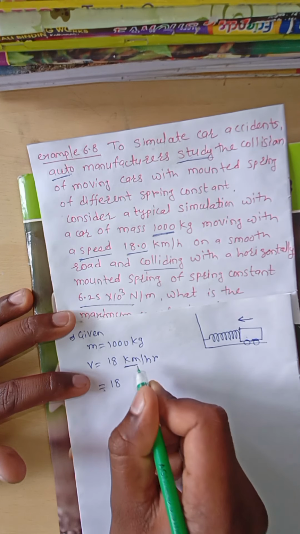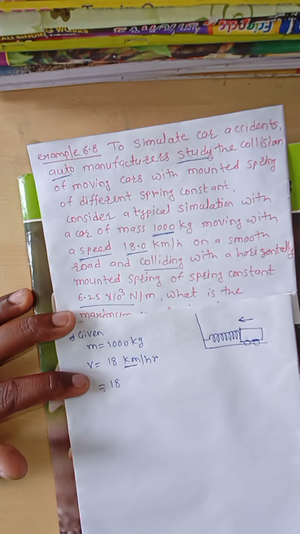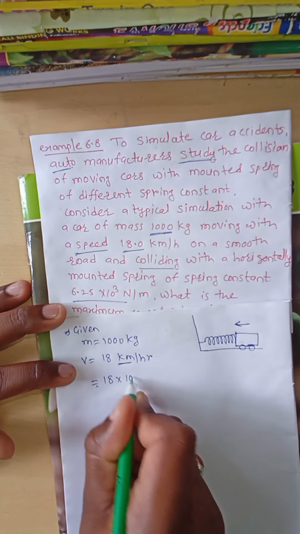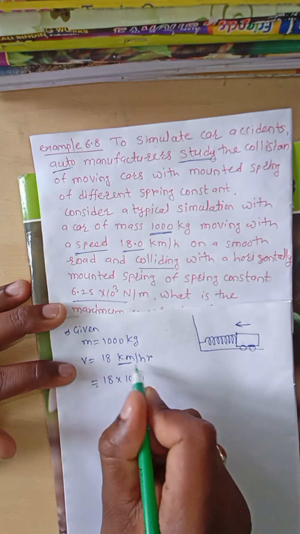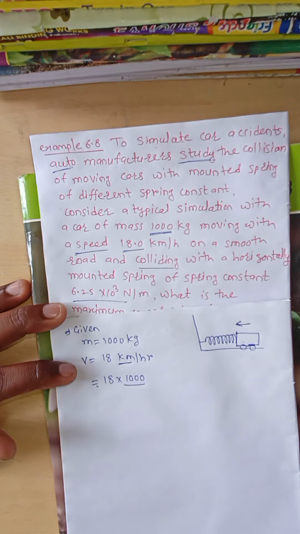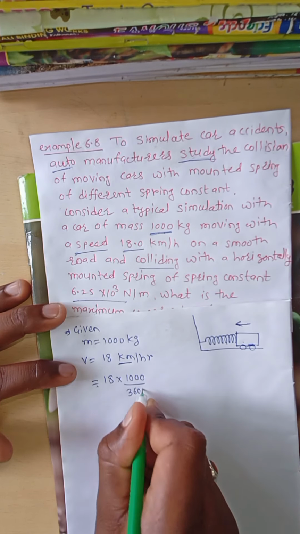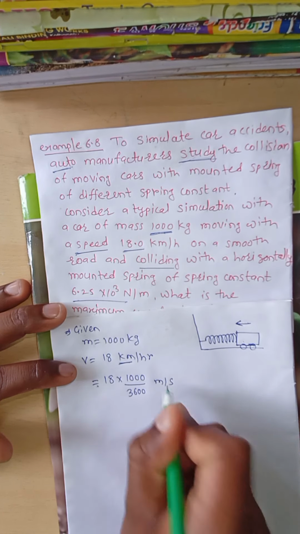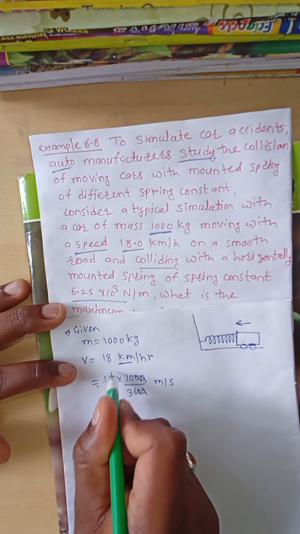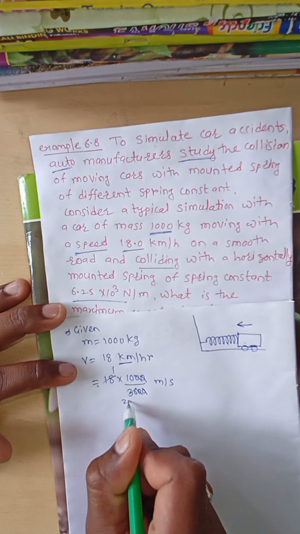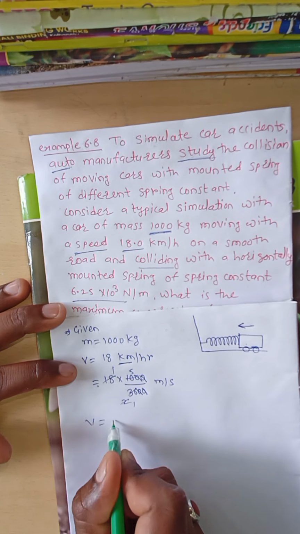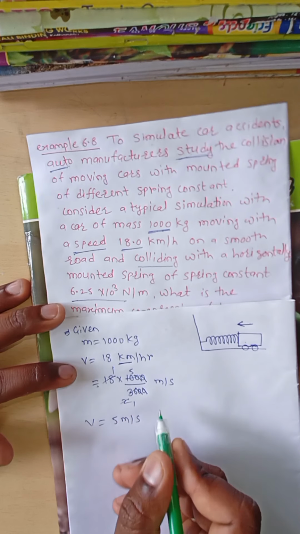18 kilometer is converted into meter. 1 kilometer is equal to how many meters? 1000. So this is 1000 meter, and the hour is in the denominator. 1 hour is equal to how many seconds? 3600 seconds. This is meter per second. Now this 0 cancels, this 0 cancels. Now 18 1s are 18, 18 2s are 36, 2 1s are 2, 2 5s are 10. So the speed of the car is 5 meter per second.